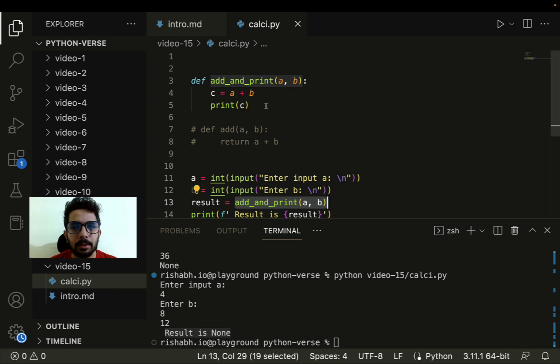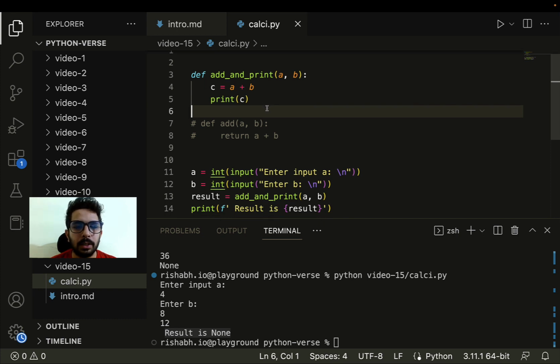So None is very similar to a null type, which represents nothing. It's like void. These functions are also called void in some languages, but in Python we do not have to specify what type it is because of its dynamic nature. So yeah, by default it returns us None.